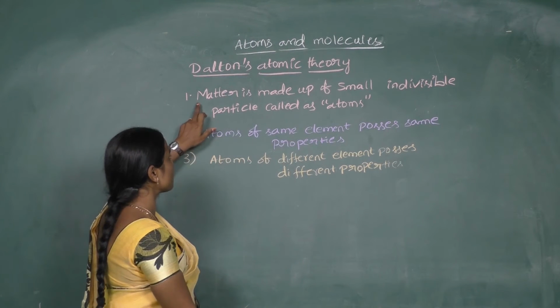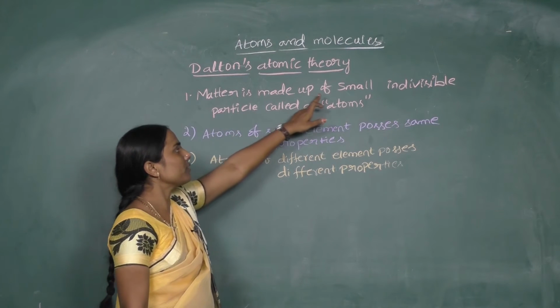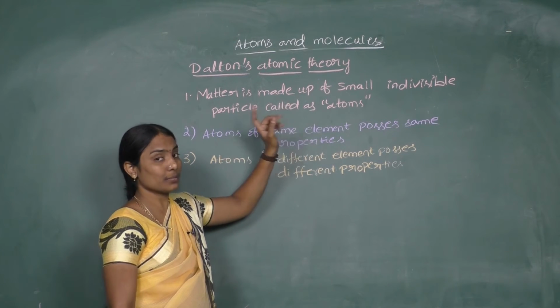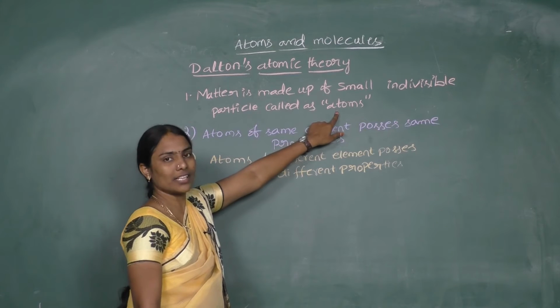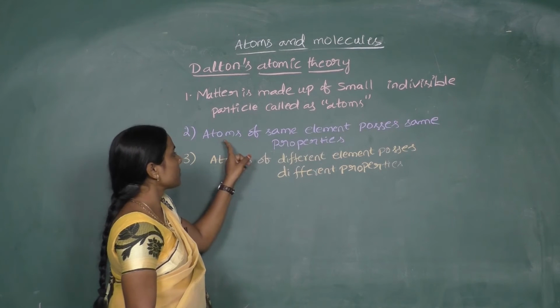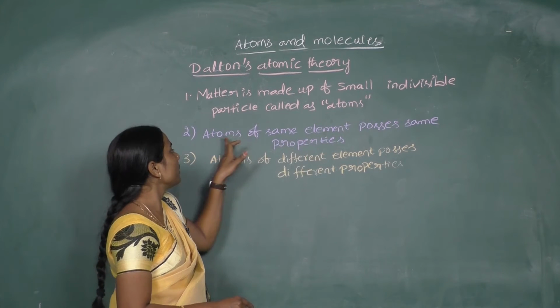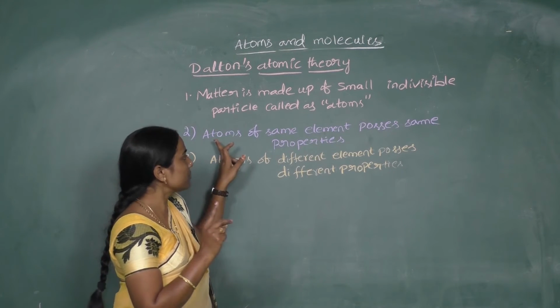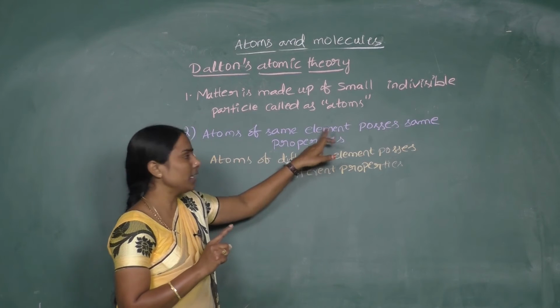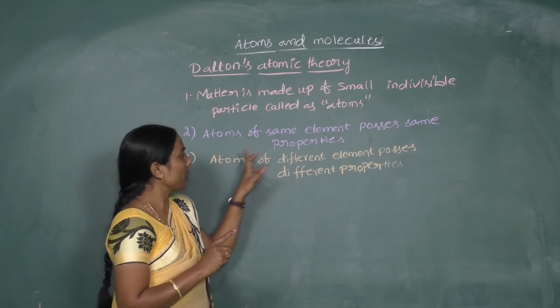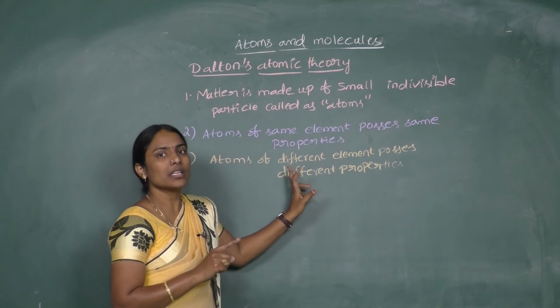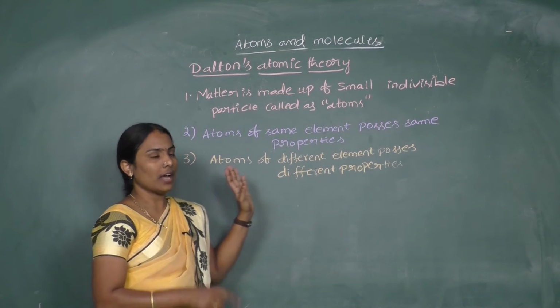So what does the first postulate say? Matter is made up of small indivisible particles, meaning you cannot further divide this particle. And next, if for a given element or in the given matter you consider any two atoms, if they belong to the same element, they possess the same properties. But if they belong to different elements, they possess different properties.